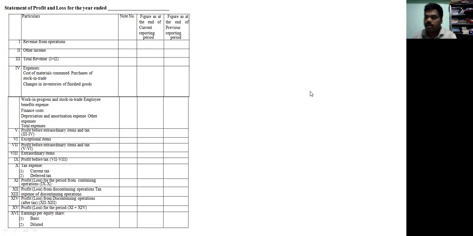The adjustments: stock valued at cost or market value, whichever is lower, to be taken into account on 31st December 2019, which was rupees 7 lakh 80,000. Outstanding liabilities for wages rupees 25,000, and business expenses rupees 25,000. Dividend declared at 10% on paid up capital.